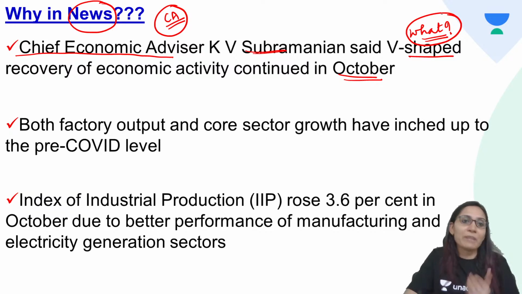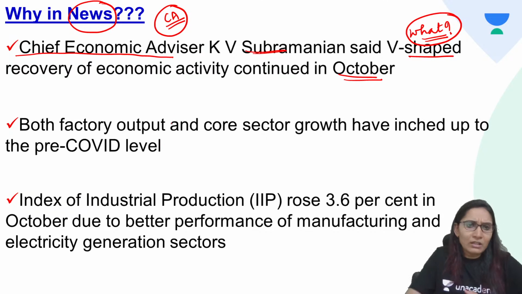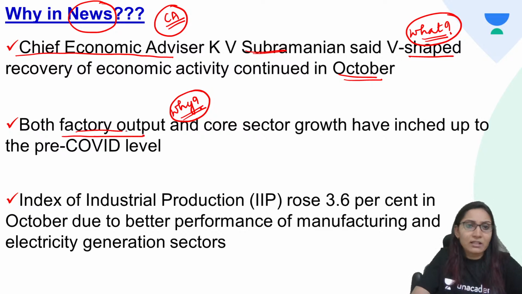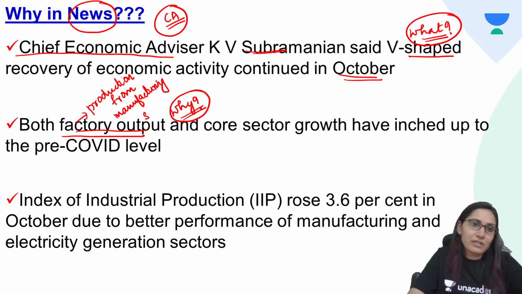What is V-shaped recovery? Now what is the reason or why the statement has come up? What is the reason behind this statement? Both the factory output, that is the output from the factories, that is the production. Factory output here means production from the manufacturing sector, and core sector growth.